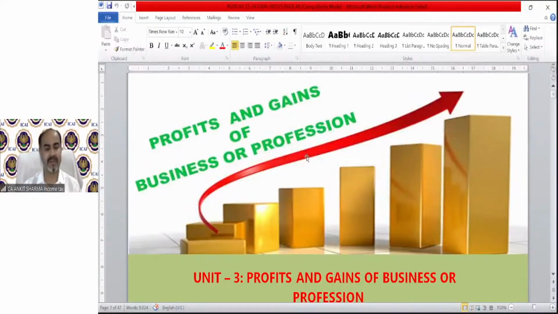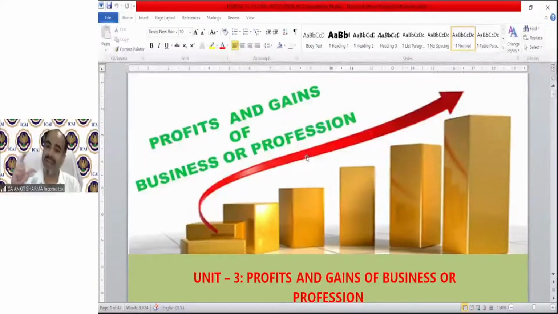Like under the salary head, you understood how to calculate the salary income of a person who is an employee of an employer. There are basic salary, arrears of salary, advance salary provision, perquisites, allowances, deductions, etc. So you understood how to calculate an income which arises due to a relation of employer and employee. Clear? The second head, you understood, is income from house property.